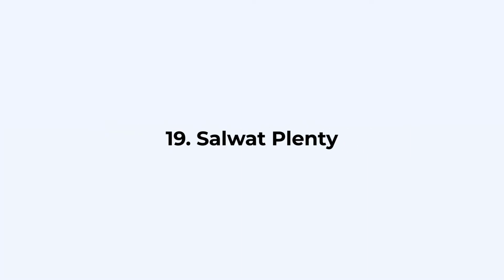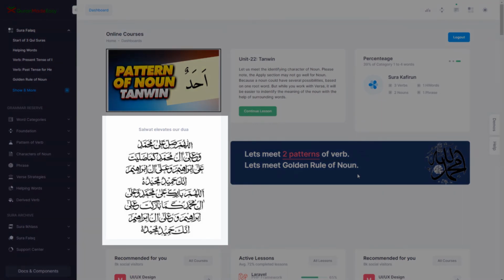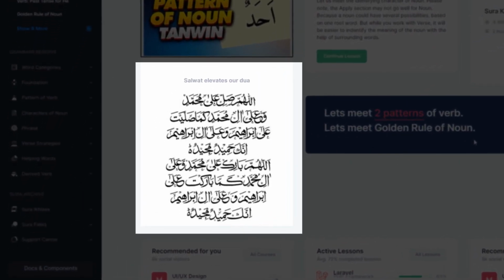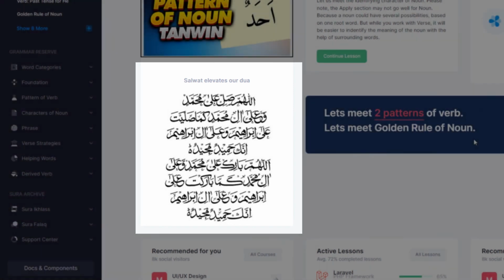Number 19. Salawat Plenty. We are studying here sacred text. May Allah subhanahu wa ta'ala accept it as active worship. Let our worship always follow by salawat. The salawat are listed in the dashboard to remind that we need to recite it frequently.